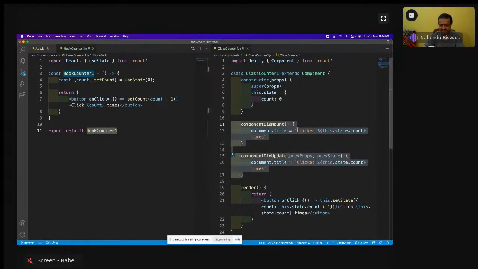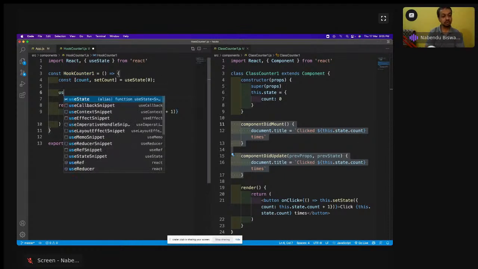So there is no componentDidMount, componentDidUpdate in a hook. So what React people have done, they created one hook known as the useEffect hook, which you can use in different configurations. And in those configurations, it gets used in different ways: componentDidMount, componentDidUpdate, those ways. So let us use the useEffect hook now in its most basic format.